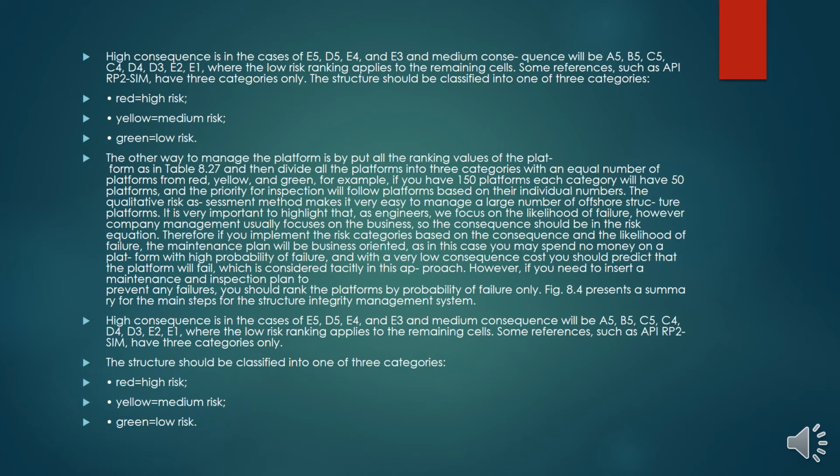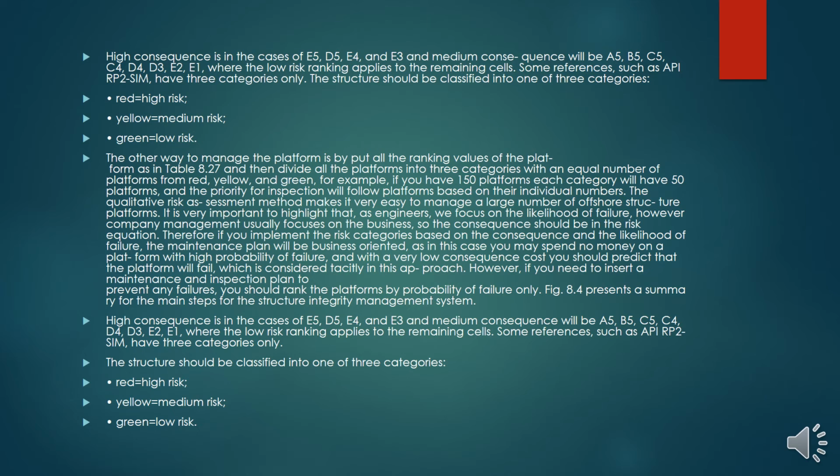Some category references such as API RP2 SIM have only 3 categories. The structure should be classified into one of the 3 categories: red meaning high risk, yellow meaning medium risk, and green meaning low risk. The other way to manage a platform is to put all the ranking values of a platform as in table 8.27 and divide all of the platforms into 3 categories with an equal number of platforms from red, yellow, and green. For example, if you have 150 platforms, each category will have 50 platforms, and the priority for inspection will follow platforms based on their individual numbers. The qualitative risk assessment method makes it easy to manage a large number of offshore structure platforms.